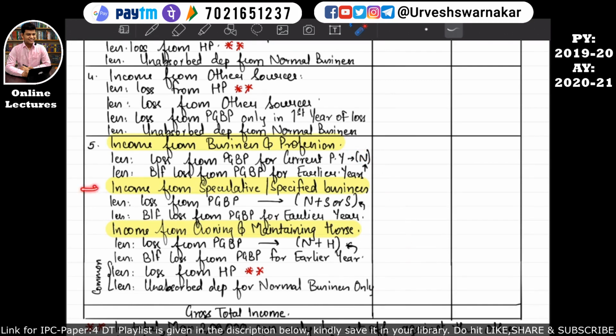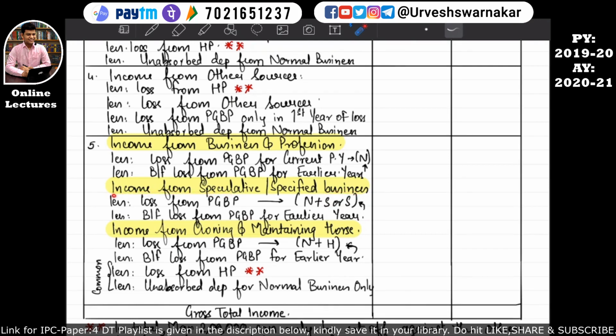So let's understand income from speculative business. The losses that can be set off against income from speculative business are losses from PGPP, that is normal business, as well as speculative business losses, and brought forward losses from PGPP, that is normal business for earlier years, as well as speculative business of the earlier years; speculative business losses can be set off against the income of speculative business only.